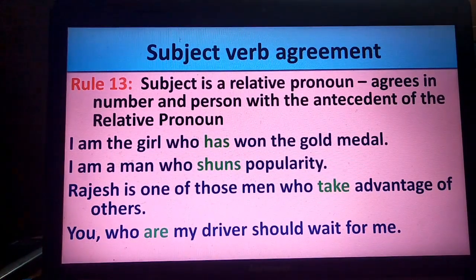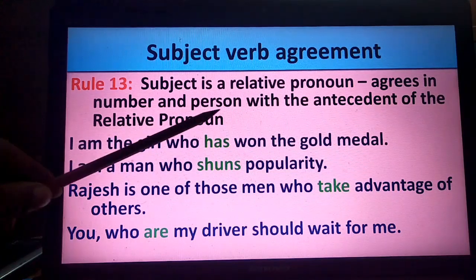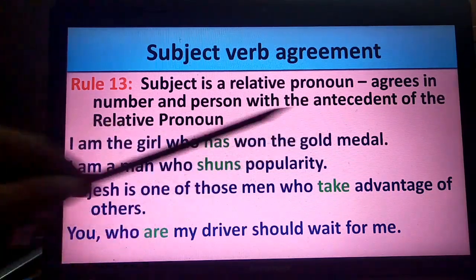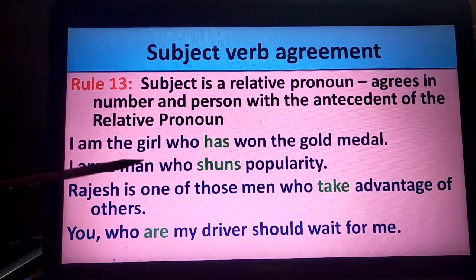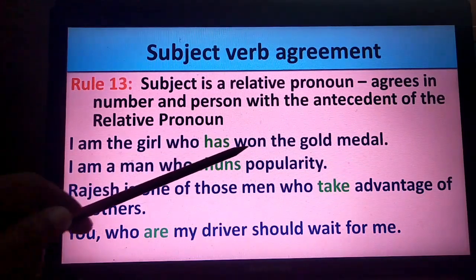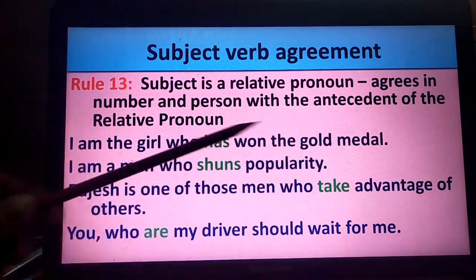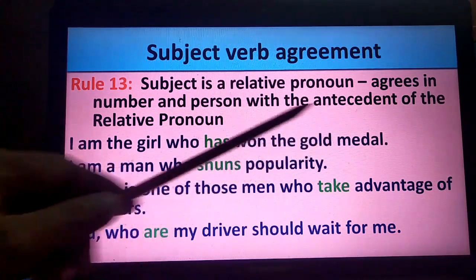Rule number 13 says, if the subject is a relative pronoun, it agrees in number and person with the antecedent of the relative pronoun. Very interesting example. I am the girl who has won the gold medal.